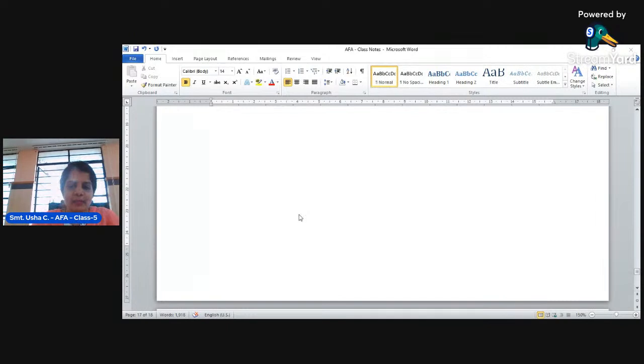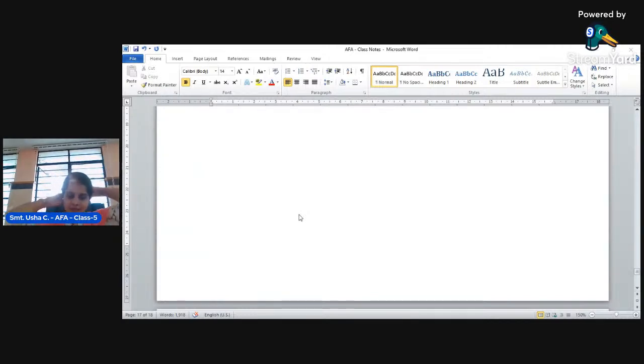Till yesterday, we have completed with company final accounts, right? How to prepare the company final accounts, which includes the financial statements of the company, starts from the calculation of cost of goods sold till the preparation of balance sheet. Today, let us move to another unit with the new topic called underwriting of shares.